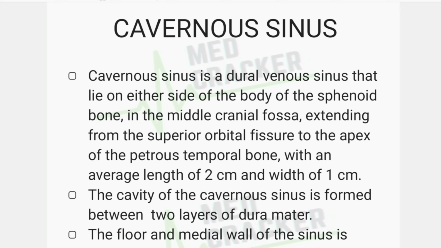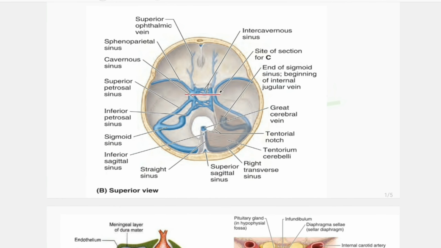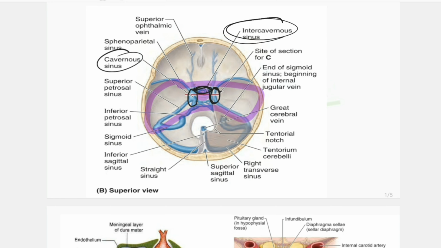At first, before starting with the definition of the cavernous sinus, let's look at the figure. Here, this is the superior view, with the anterior cranial fossa, middle cranial fossa and posterior cranial fossa. In the middle cranial fossa, this is the sphenoid bone, the body of the sphenoid bone, and here is the cavernous sinus. Cavernous sinus, right and left, and here are the anterior and posterior intercavernous sinuses.